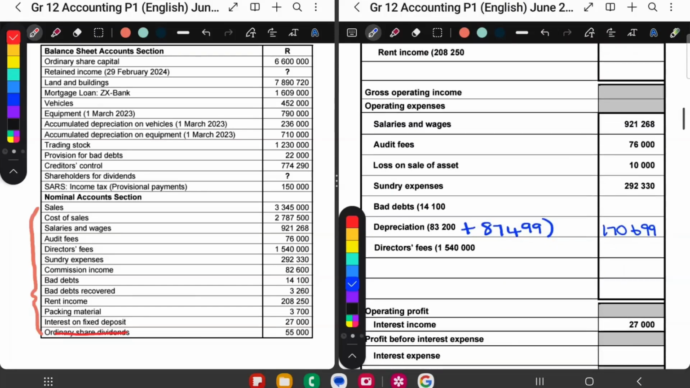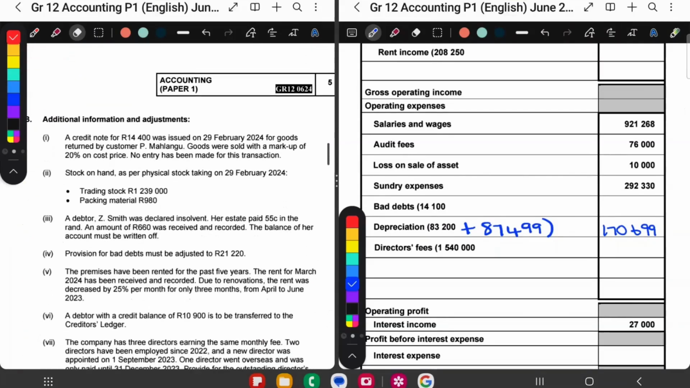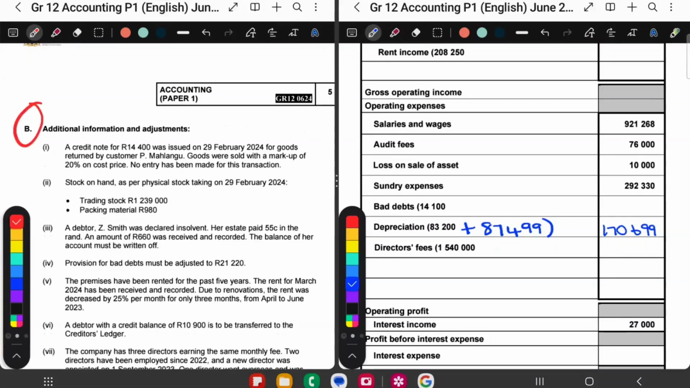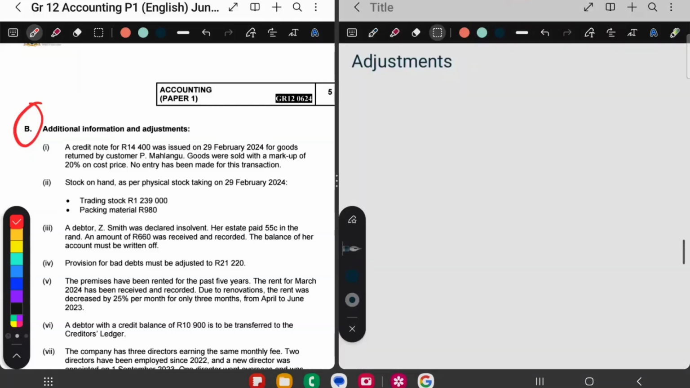So it's been filled in for us. If you look here on the right hand side, we just have to read our adjustments. So let's go read our adjustments. It starts here with information B, additional information and adjustments. I'm going to make notes first and then record on my answer book. Let's start with adjustment number 1.